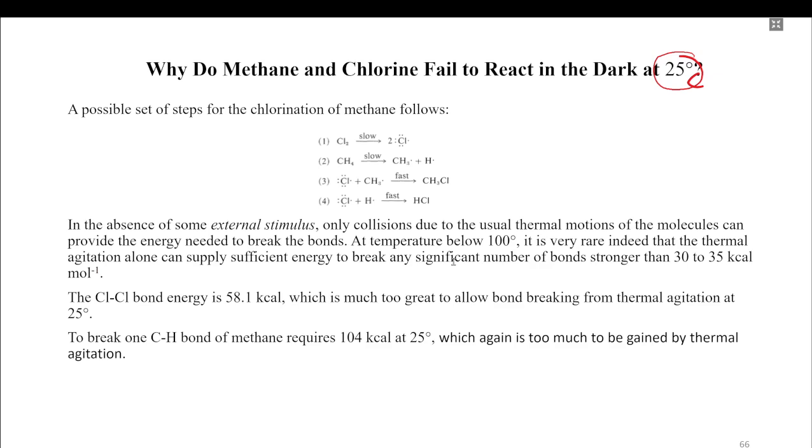We know that these bonds are stronger than 30 to 35 kilocalories per mole. To break the carbon-hydrogen bond of methane requires 104 kilocalories per mole, which at 25 degrees Celsius is again too much to gain by thermal agitation. So that's why no reaction will occur in the dark at 25 degrees Celsius.